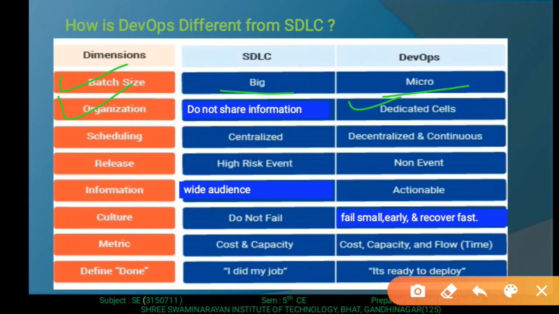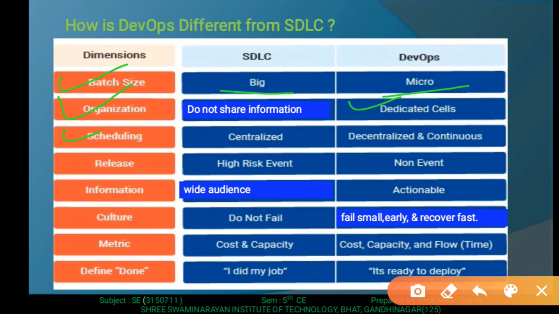So each and every application, each and every content is in a sharing form, we can access it everywhere. So team members can easily catch up on the information, or access the information where it is shared. Then scheduling, what do you mean by scheduling?